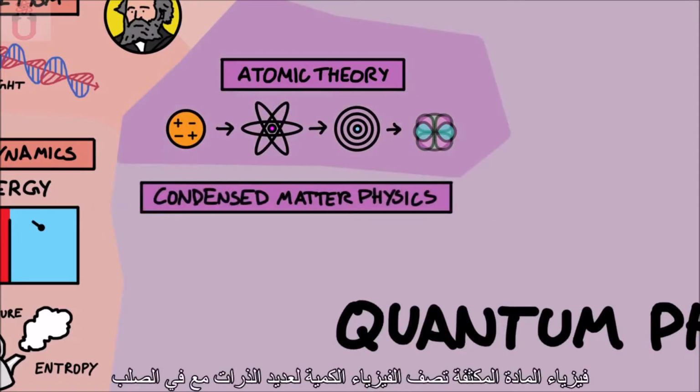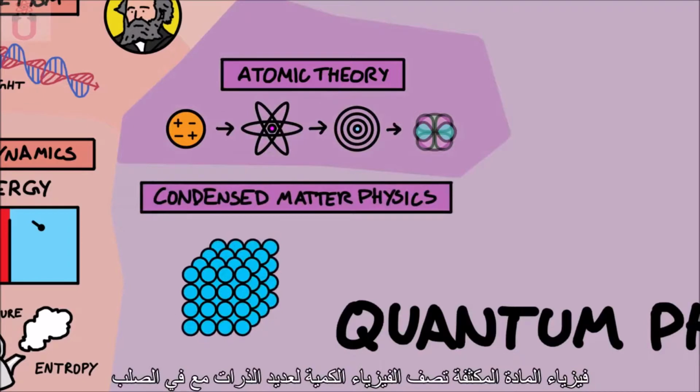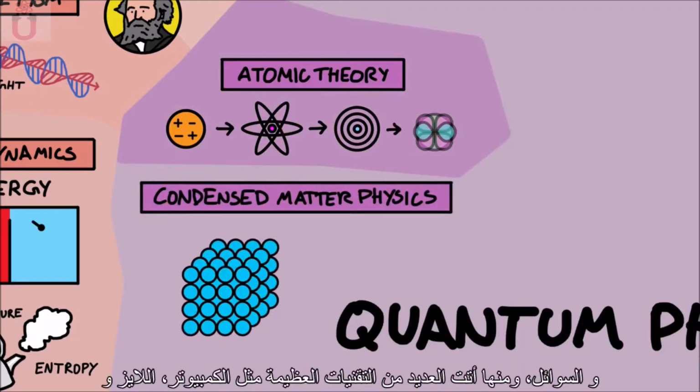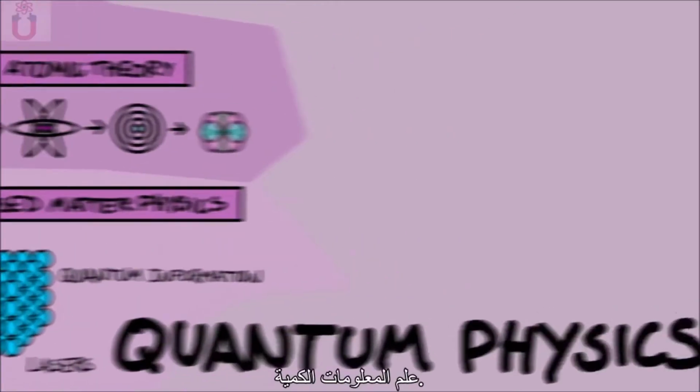Condensed matter physics describes the quantum physics of many atoms together in solids and liquids, and is where many great technologies have come from, like computers, lasers, and quantum information science.